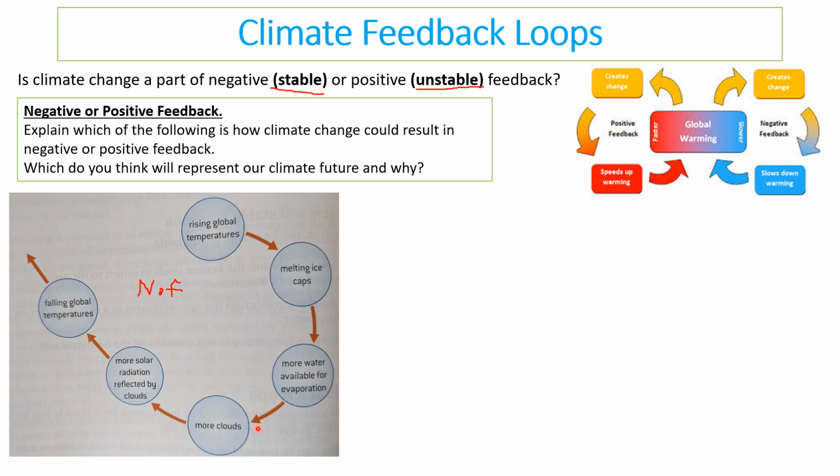That would create in turn more clouds, and the clouds would reflect more solar radiation, so less heat would actually come into the planet in the first place. This then could cause a decrease in global temperatures. So the increase initially has led to the decrease finally. That would be an example of negative feedback and causing a stable type of equilibrium.